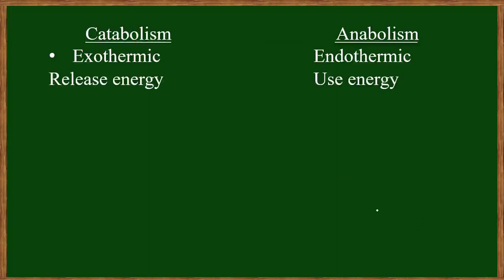Chemistry has two types of reaction, exothermic and endothermic. Exothermic reaction means a big molecule converts into a small one and releases energy. If energy is released, the reaction is called exothermic. If energy is consumed, it is called endothermic.